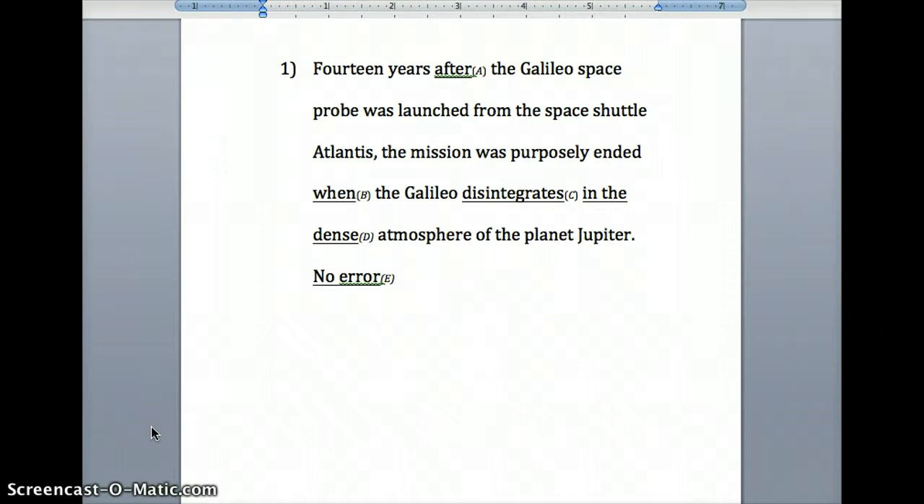14 years after the Galileo space probe was launched from the Space Shuttle Atlantis, the mission was purposely ended when the Galileo disintegrates in the dense atmosphere of the planet Jupiter.